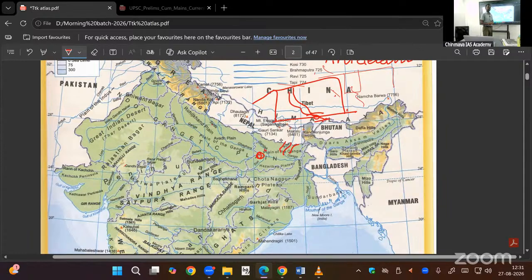So what we planned: international river water cooperation, UPSC question, geography optional, GS. International river water cooperation. The Indian government has concluded an agreement, the Kosi River Water Treaty. In that treaty, we have constructed a power plant to tame this river here. Dams, reservoirs, hydroelectric power plant.